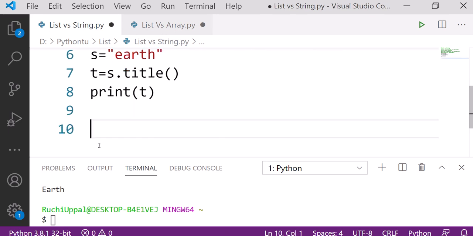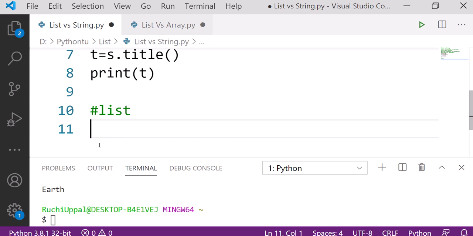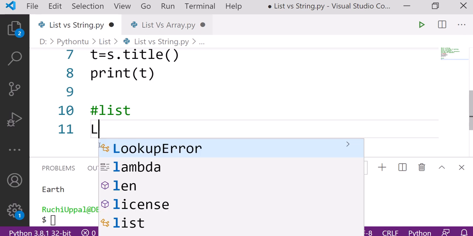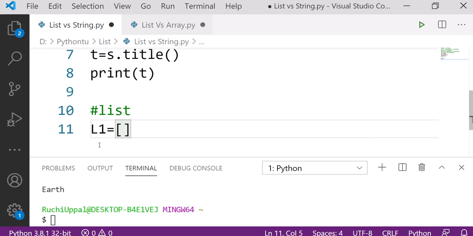Now if we talk about lists, let me create one list here. I will write list1 is equal to, and I am writing a few names here, like A, just suppose.